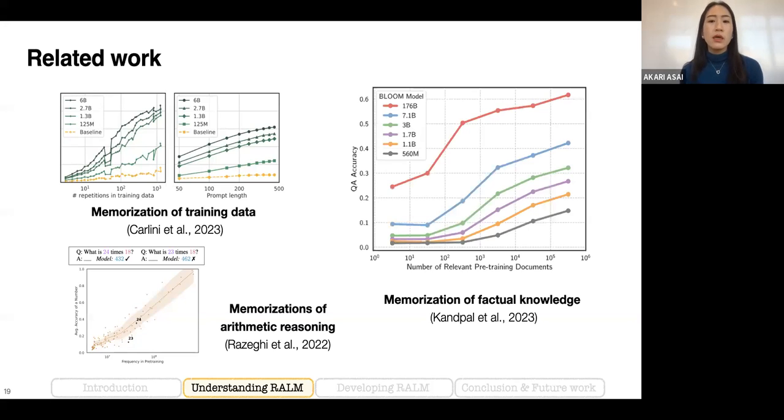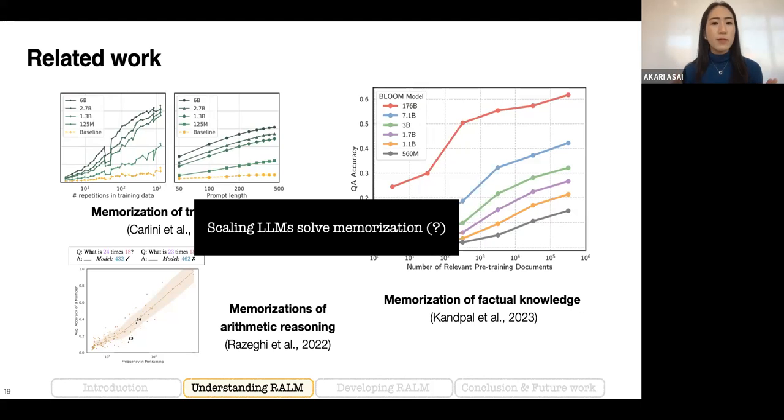Concurrent to our work, there's a paper that tried to understand the effect of frequency in pre-training data on the model's memorization of factual knowledge. And the finding is similar to the other two papers. So if entity names, person names or location names appear multiple times in pre-training, then the model memorizes more. And if we scale the model size, the model can memorize more and more factual knowledge, so it can answer correctly in downstream tasks like question answering. So the core finding of those papers is that scaling up language models improves memorization, or eventually solves hallucinations.